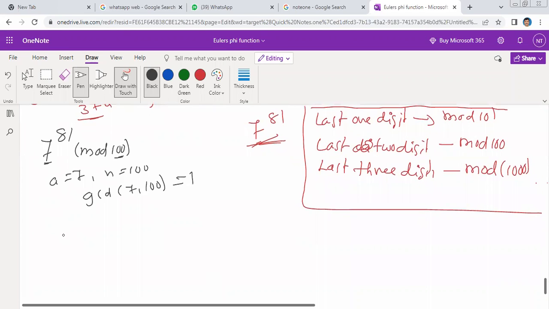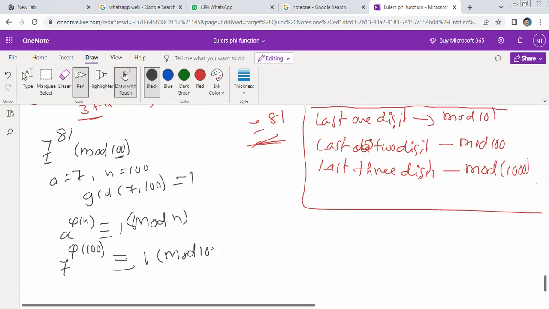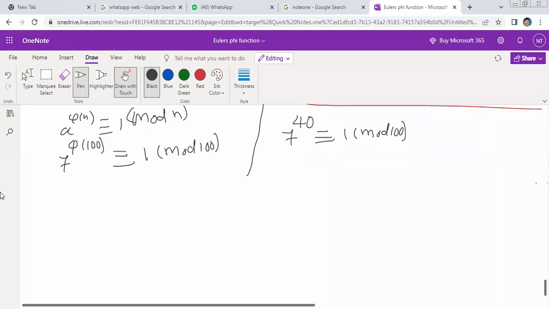By Euler's theorem, a to the power of phi of n is congruent to 1 modulo n. Here n value is 100, so 7 power phi of 100 is congruent to 1 modulo 100. Phi of 100 is 40, so 7 power 40 is congruent to 1 modulo 100. This is my result, and we will use it to move forward.